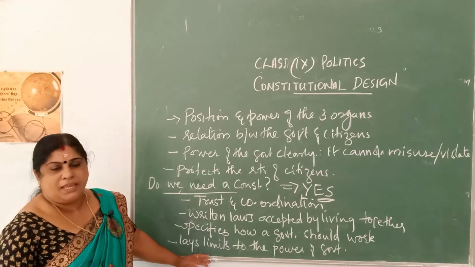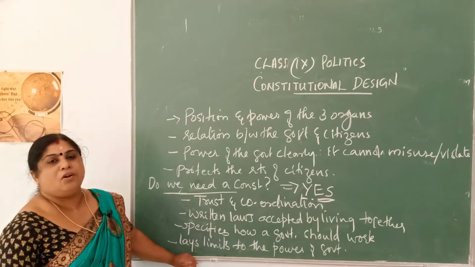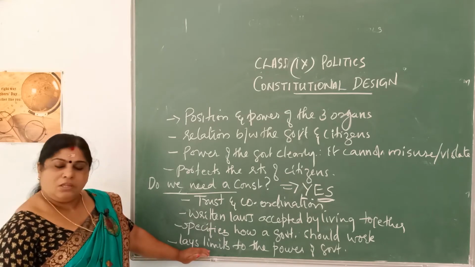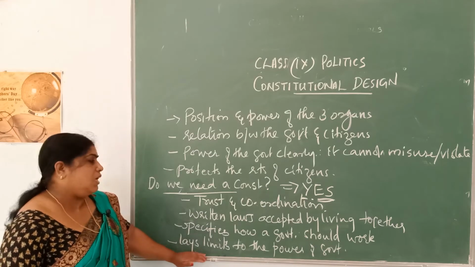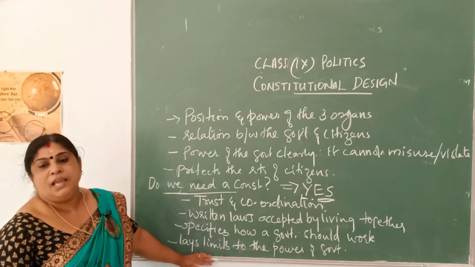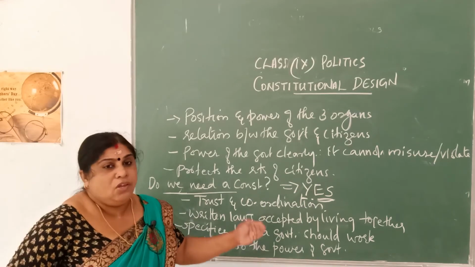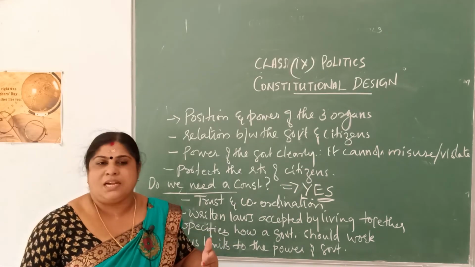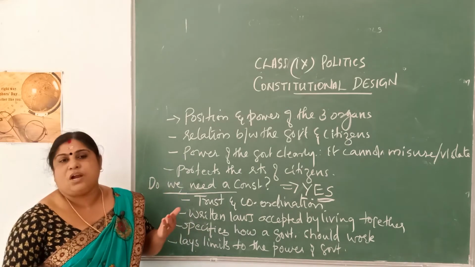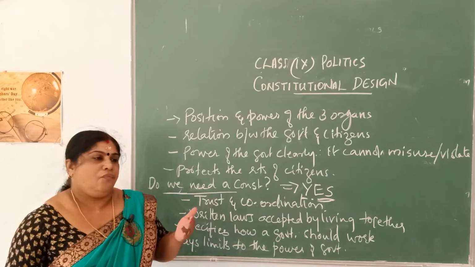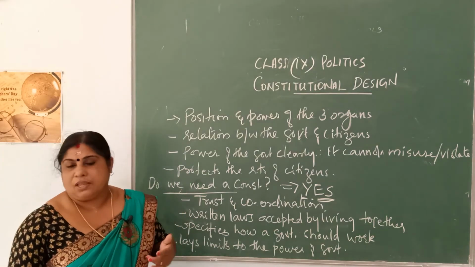By writing down the powers of the government, it limits the power of the government. Because all these are written and kept in the form of rules and regulations, we say we need a constitution. Why you need a constitution, you will understand much more easily if you go clearly through this example of South Africa.